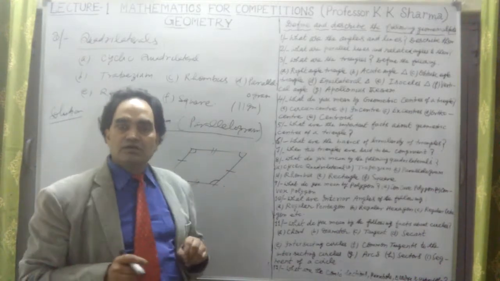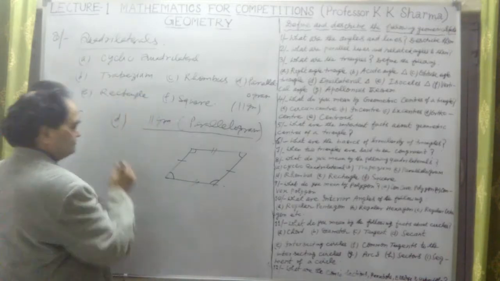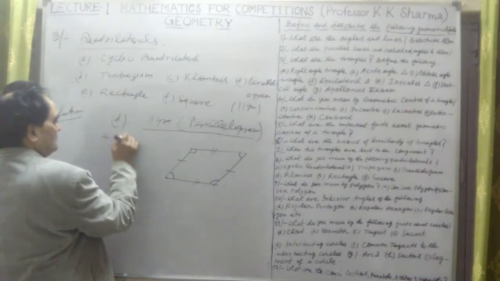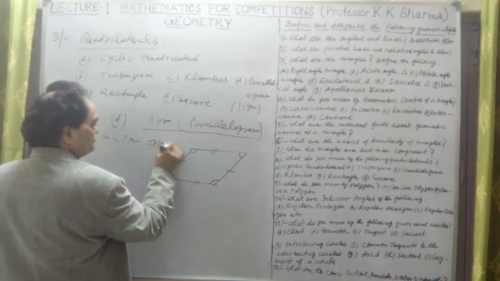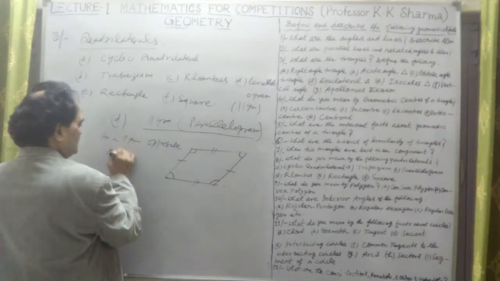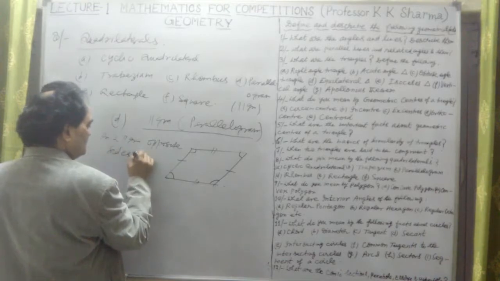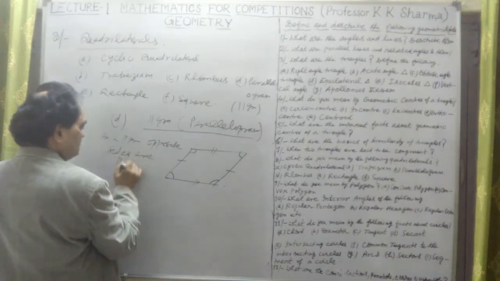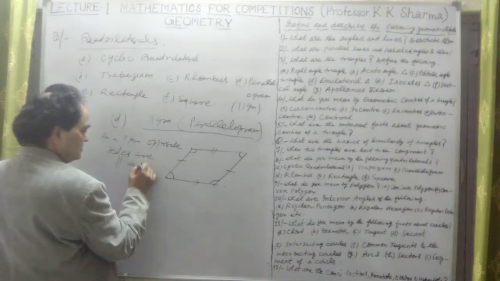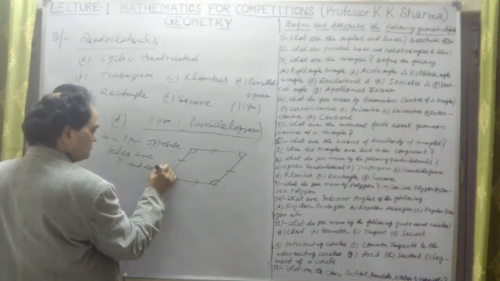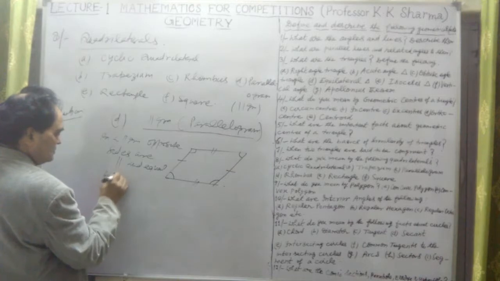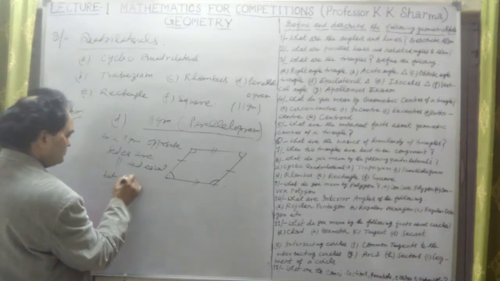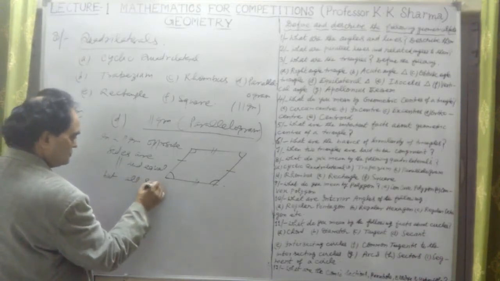Okay. In a parallelogram, by definition, opposite sides are parallel and equal, but all sides are not equal.